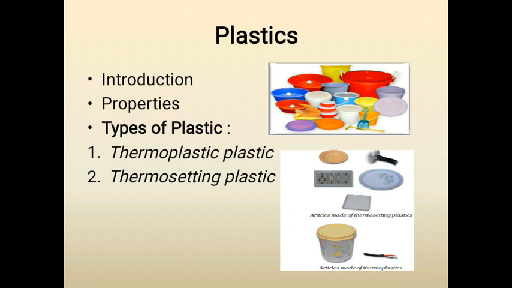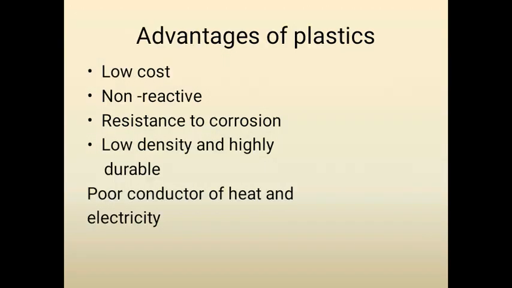Now the next one is the advantages of plastic. See, plastics are relatively low cost, easily manufactured and versatile. So they are used in a wide range of products. That means they replace traditional materials such as wood, stone, horn, bone, leather, paper, metal, glass and ceramic in most of their forms.